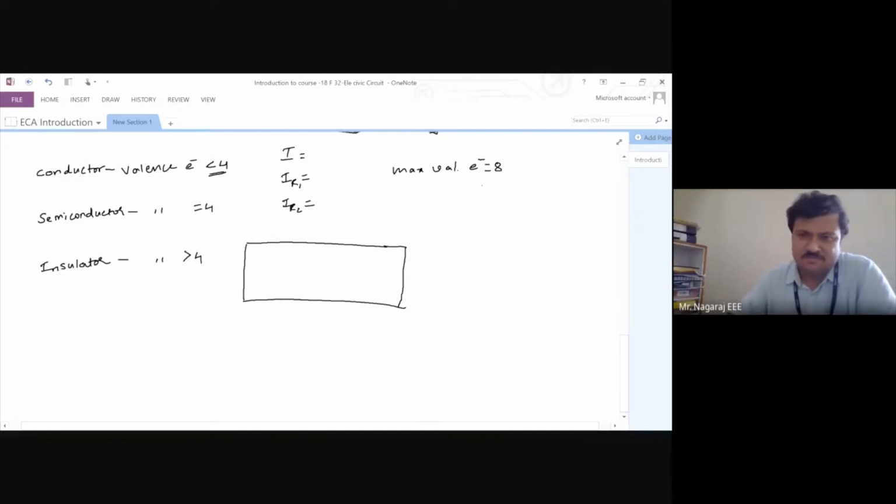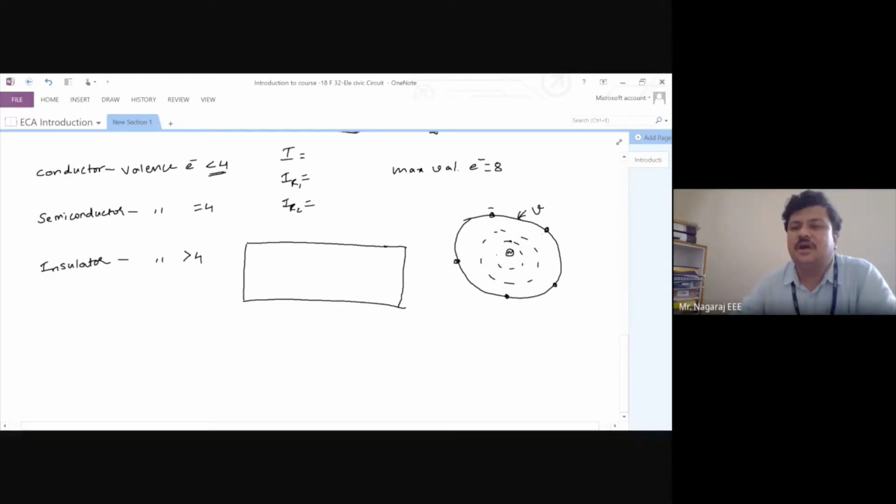Is it? If you check the atom, this is the nucleus, this is one orbit, this is the second orbit, this is the valence orbit. Now, the electrons present in the outer orbit are more likely to be set free. Yes or no? Why?